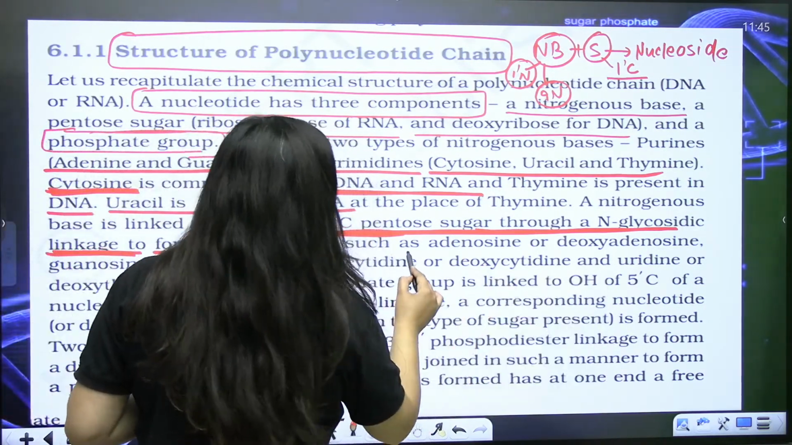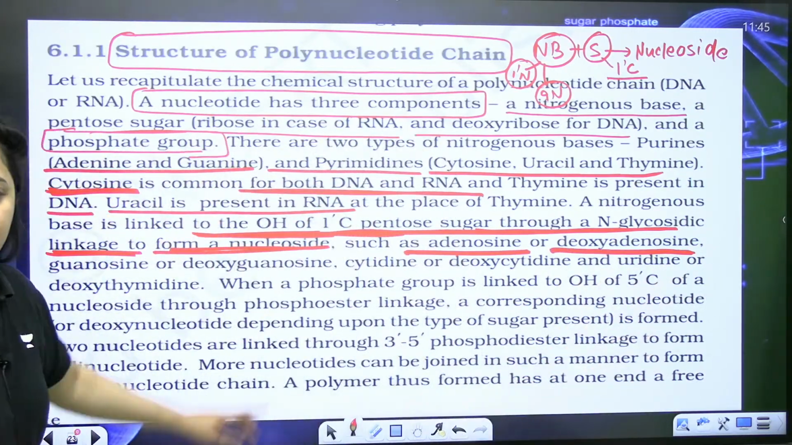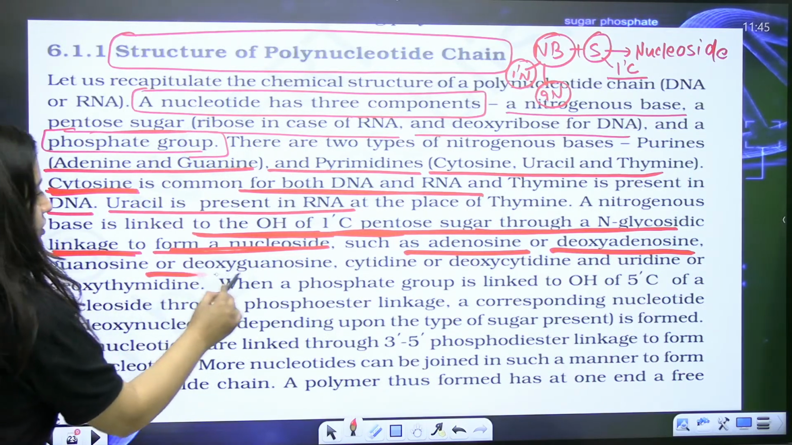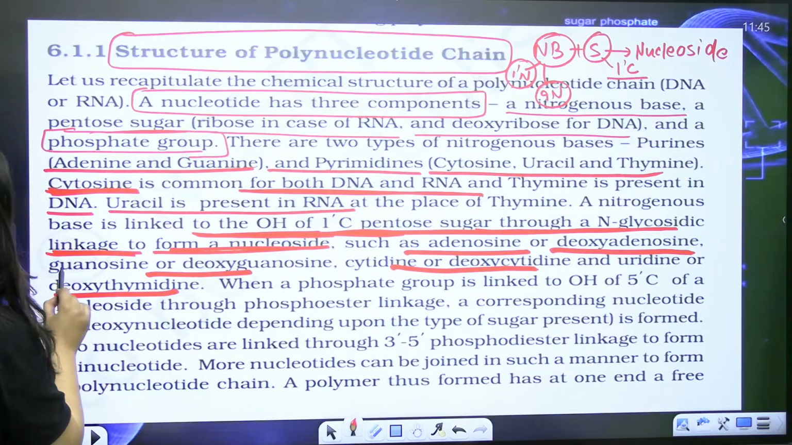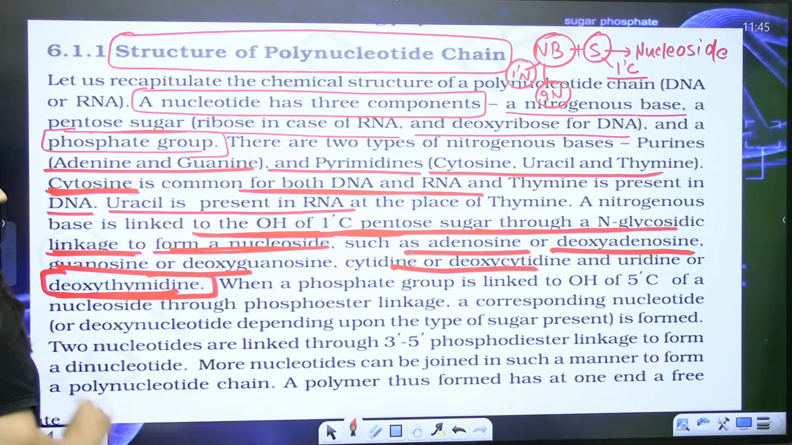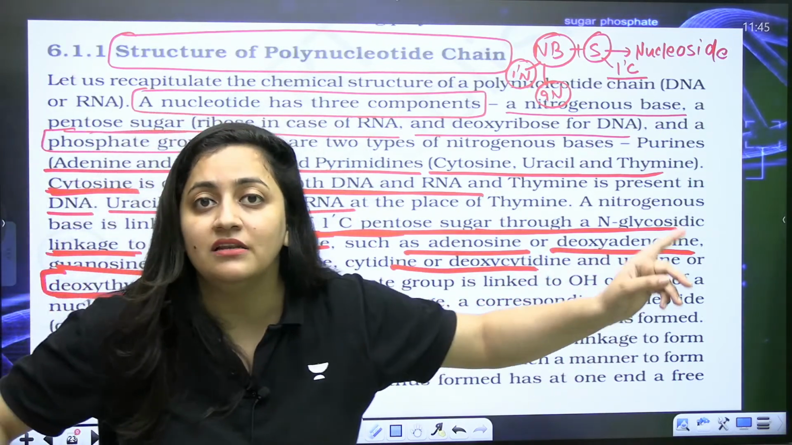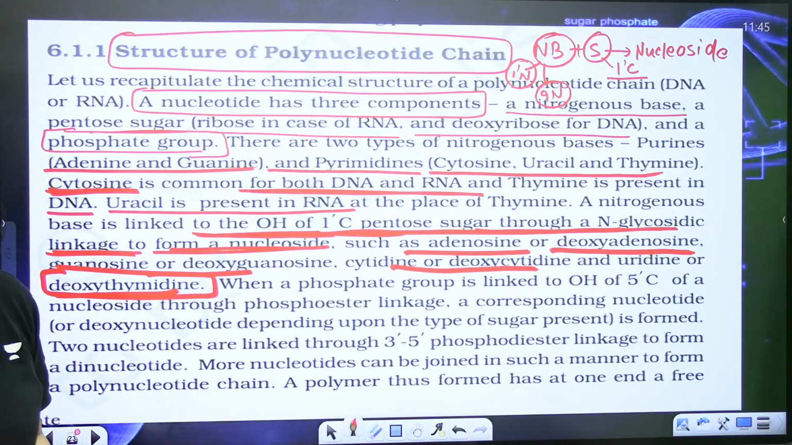So adenine plus ribose, adenosine. Adenine plus deoxyribose, deoxyadenosine. Now this part is clear or not, Trisha? So guanosine or deoxyguanosine, cytidine or deoxycytidine, uridine or deoxythymidine. So why like this? Uridine, because it is present in RNA. Thymine, deoxythymidine. Why? Because it is present in DNA, right?